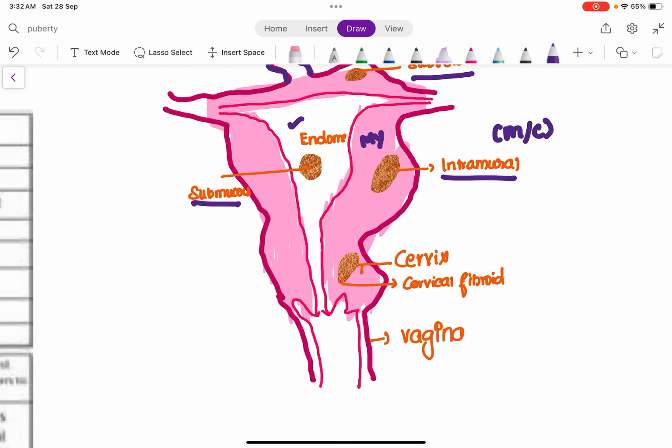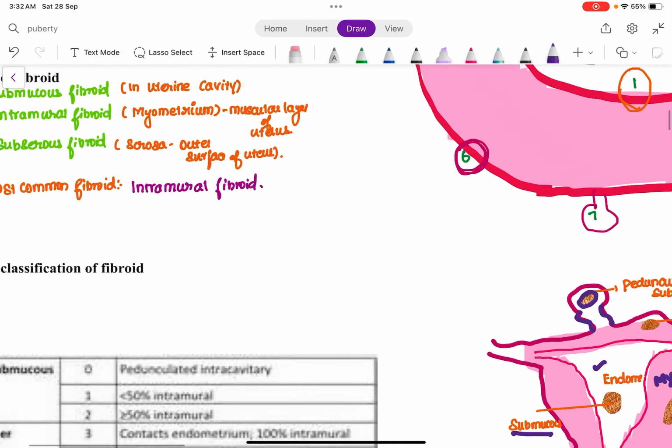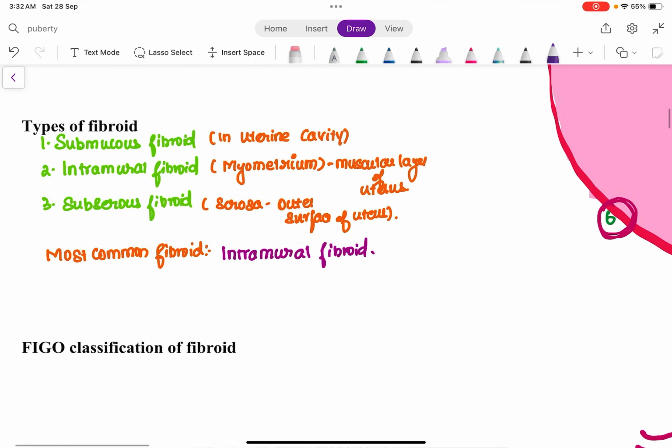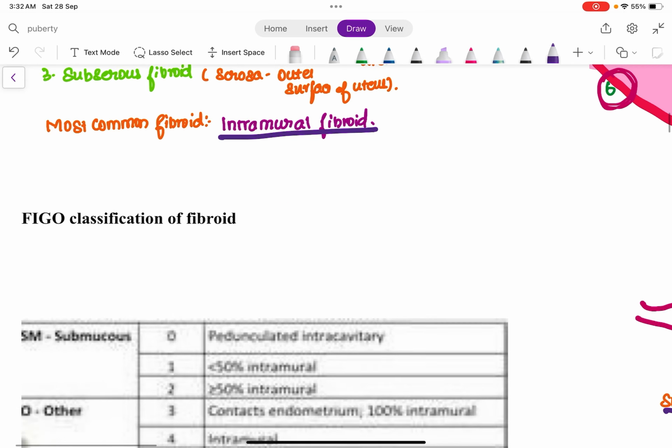And as you can see here, here is a fibroid which is located in the cervix. Since it is located in the cervix, it is called a cervical fibroid. Right? So we have discussed the most common type of fibroid is going to be the intramural fibroid, and what is submucous fibroid, and what is subserous fibroid. So you need to remember these three things very commonly: submucous, intramural, subserous. The most common among these is going to be the intramural, the fibroid which arises from the myometrium of the uterus.